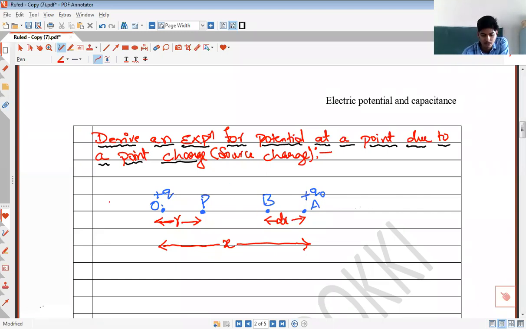Actually, when we say potential, from where to where must the charge be brought? Can you tell me, in order to calculate electric potential, what is the initial position of the charge? You are asked to calculate electric potential, not the potential difference. What will be the initial position of the charge? Very good. Infinity. So I will choose infinity somewhere here. Let us suppose somewhere here is infinity. This is infinity.